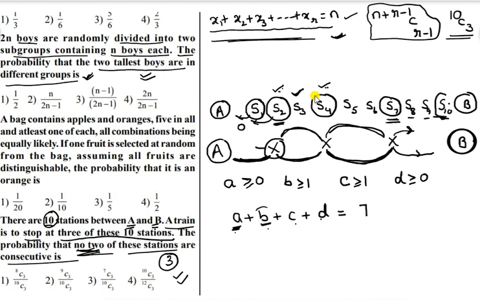Now, since B and C have a minimum value of 1, I write B minus 1 greater than or equal to 0, C minus 1 greater than or equal to 0.